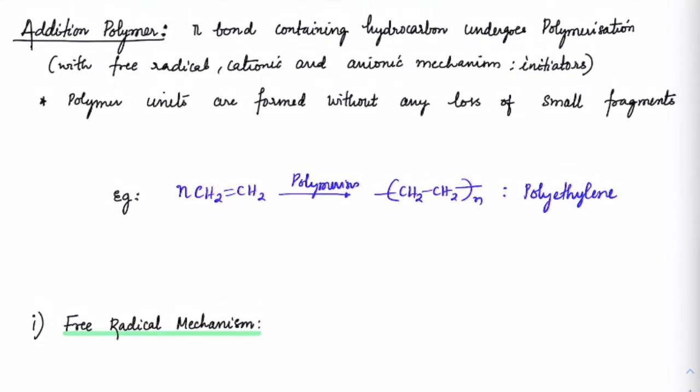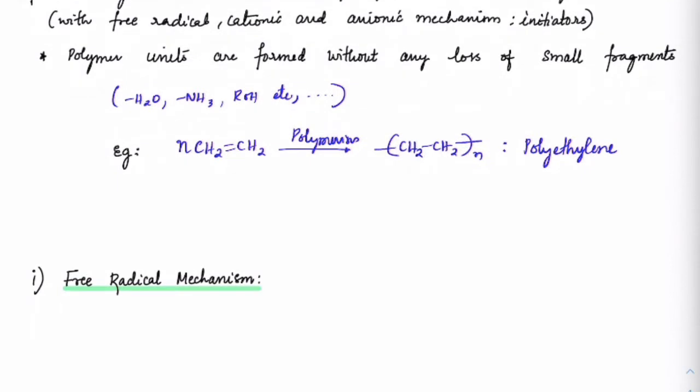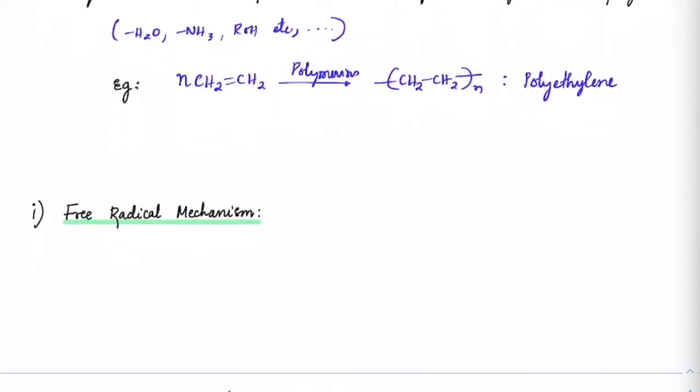See, in case of addition polymerization, there is no loss of any fragments. Fragments as in water molecule, ammonia, ROH, etc. These types of fragmentations are not seen, which means whatever the initial molecular weight which you are taking would be the same as the molecular weight of the polymer that has been formed. Correct? So that's how addition polymerization happens.